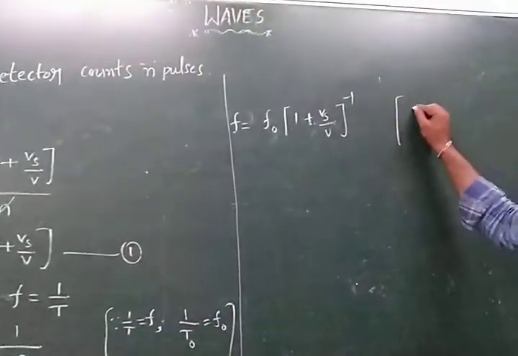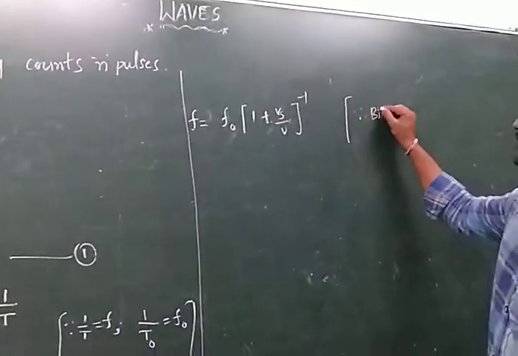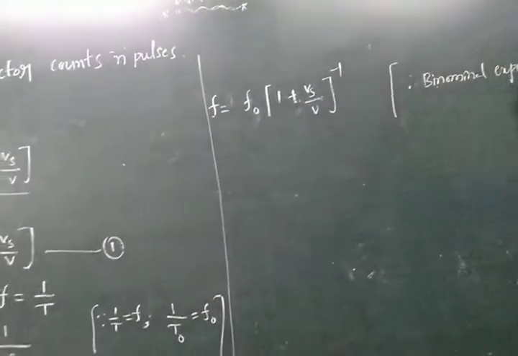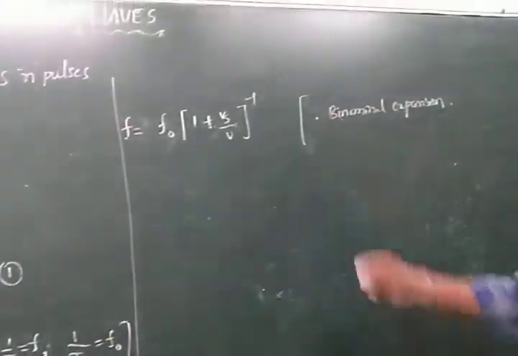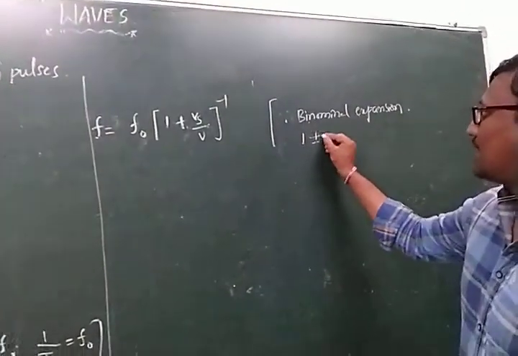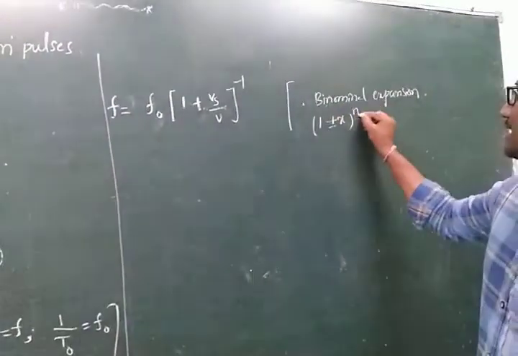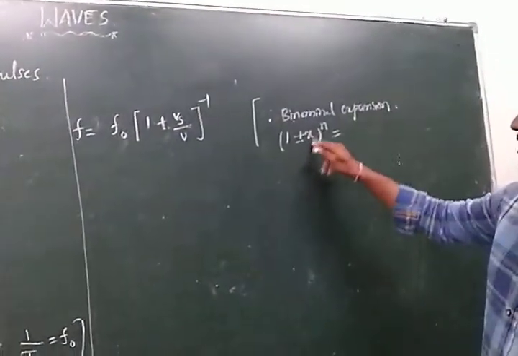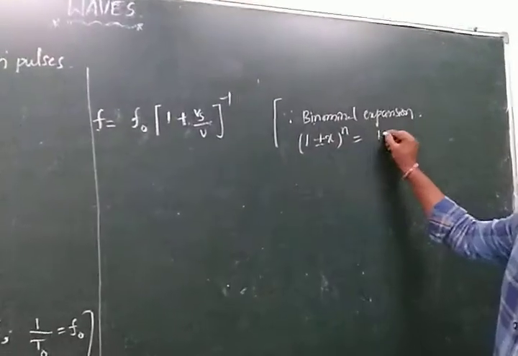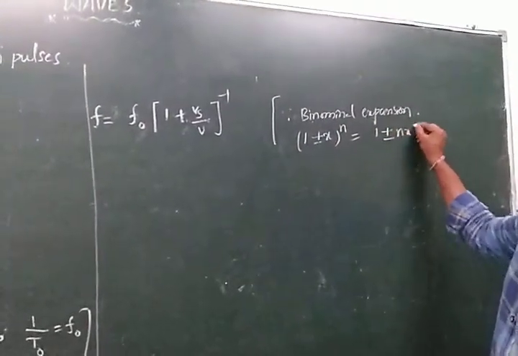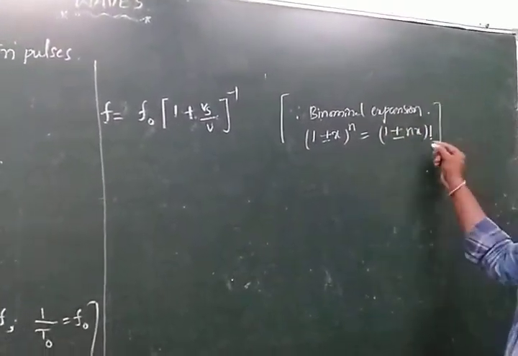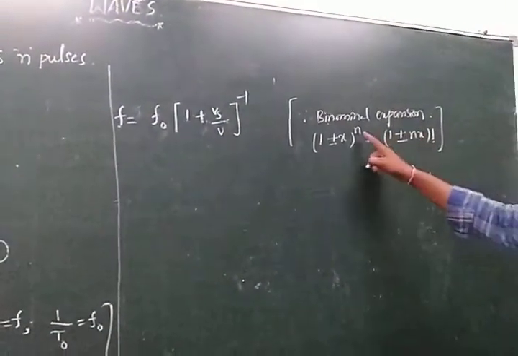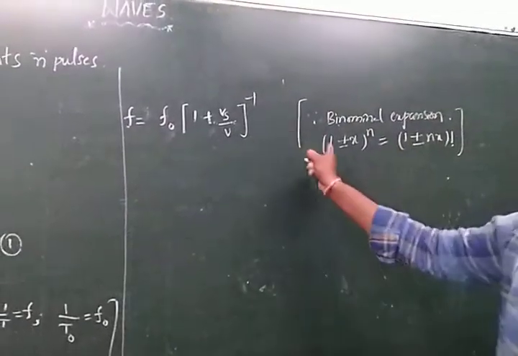Apply the binomial expansion here. What is it? 1 plus or minus x to the power of n is equal to 1 plus or minus n into x, factorial, and higher powers can be neglected. This is one of the standard formulas, and it applies here.